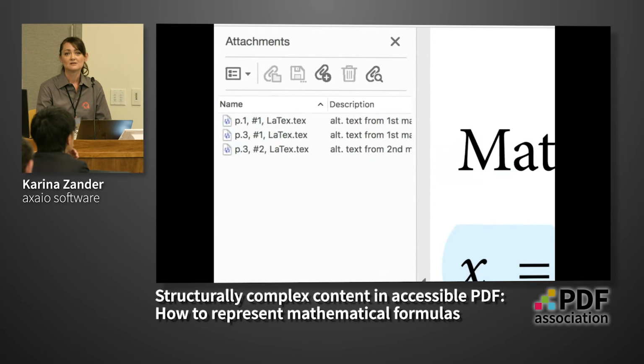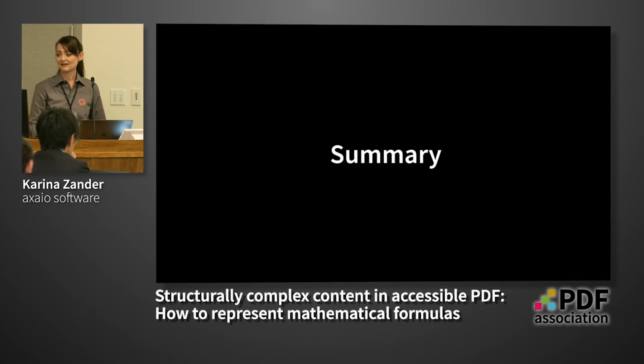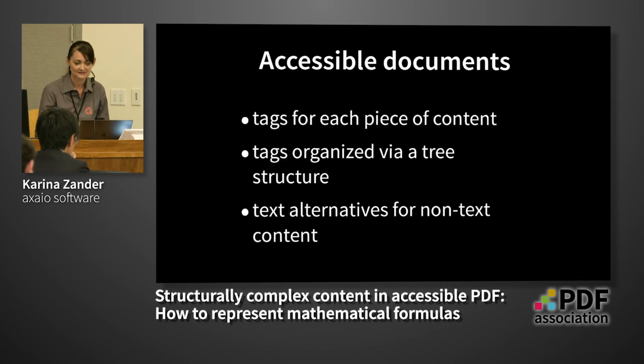Yeah, so I'm coming to the summary of my presentation, a summary of all you have heard. As we've learned, to generate an accessible document, you need to assign tags for each piece of content. You need to organize them in a tagging structure so that they are held together.